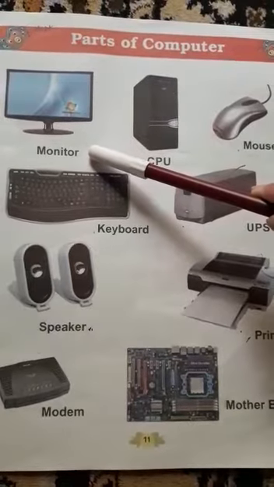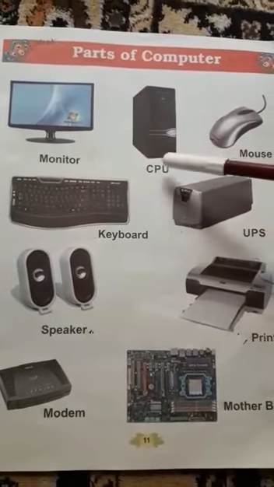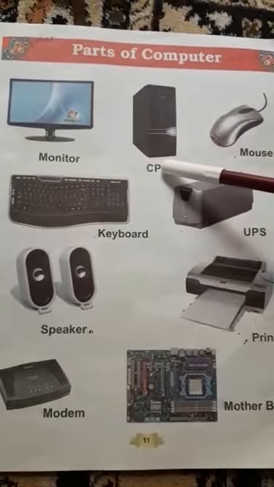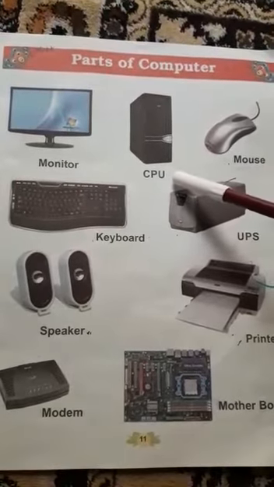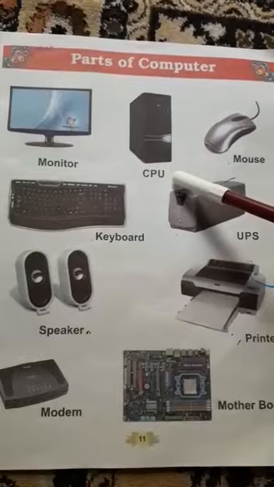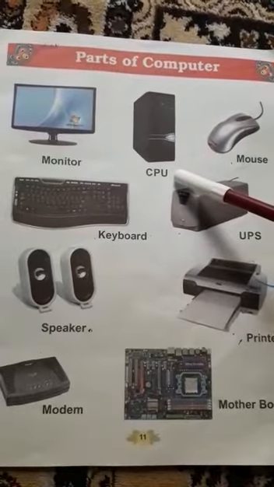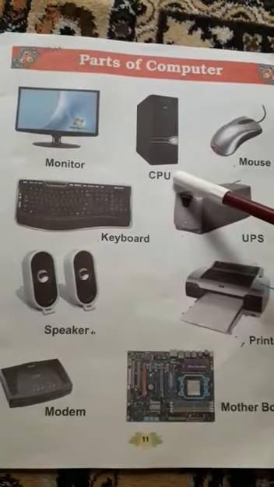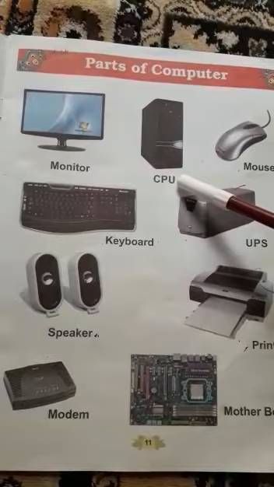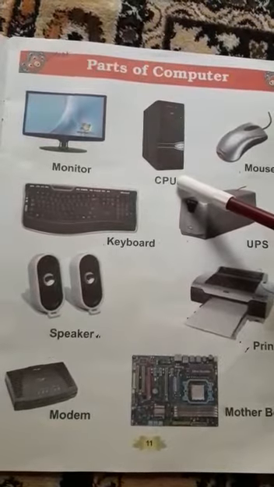Have you seen a black box attached to your computer? That black box is known as the CPU. The CPU is the brain of the computer. Just as your brain controls all the different parts of the body and makes them work together, the CPU controls all other parts of the computer.